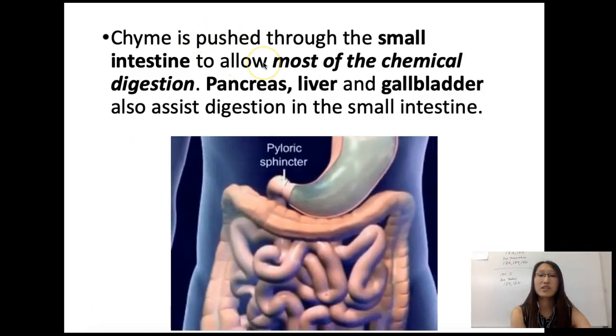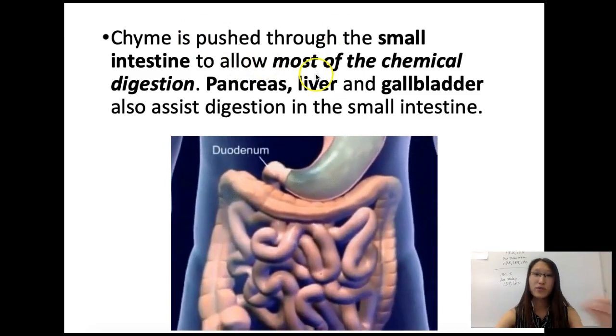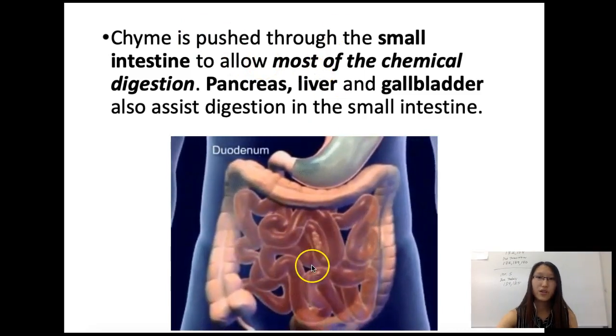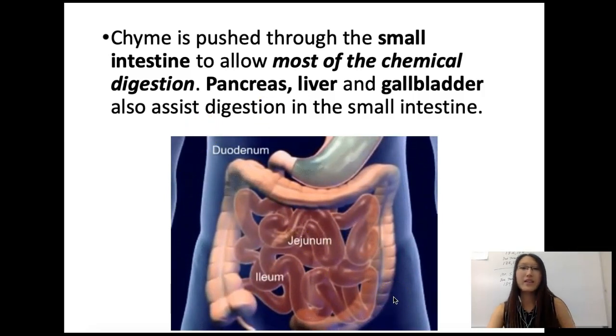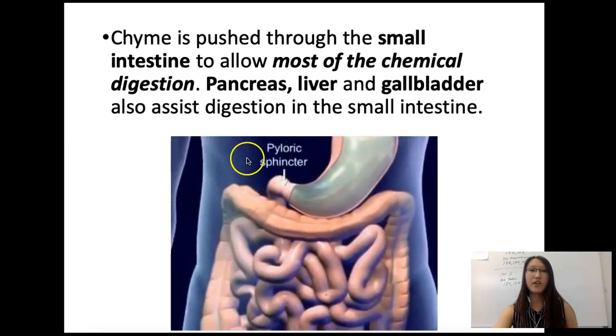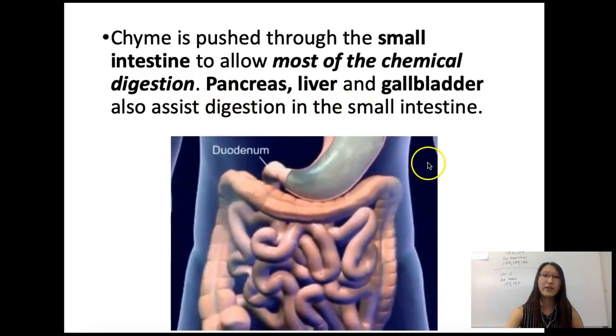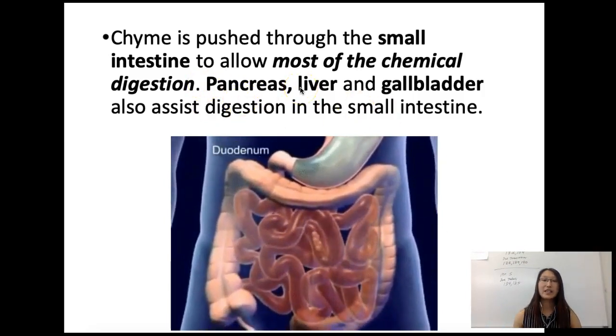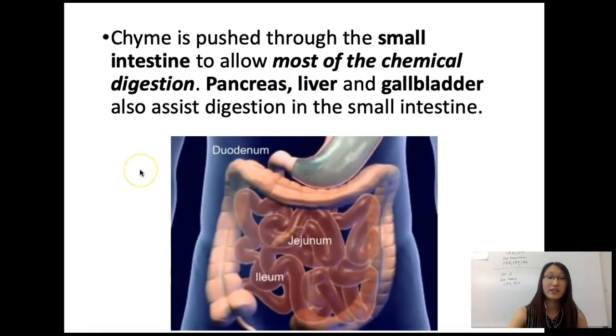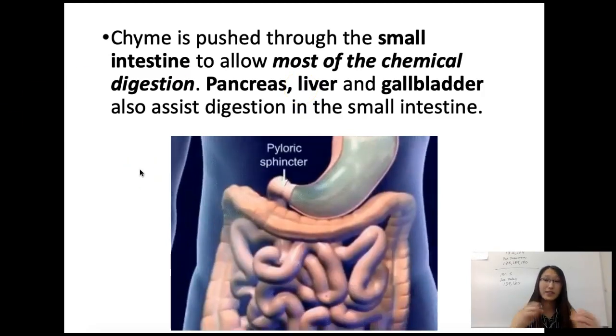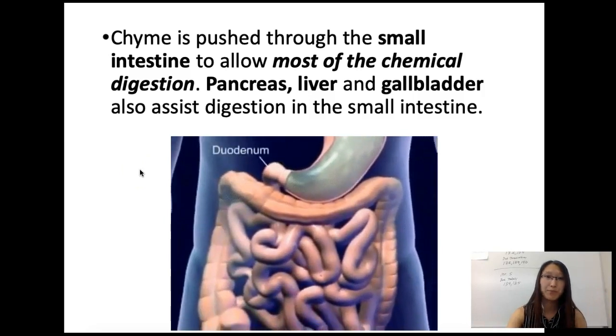So chyme, which is the ball of ground up food, is pushed through the small intestine right here to allow most of the chemical digestion. Okay? And then the pancreas, liver, and gallbladder, those are three organs that release a lot of chemicals into the small intestine to assist the digestion process, to assist the chemical reactions even more.